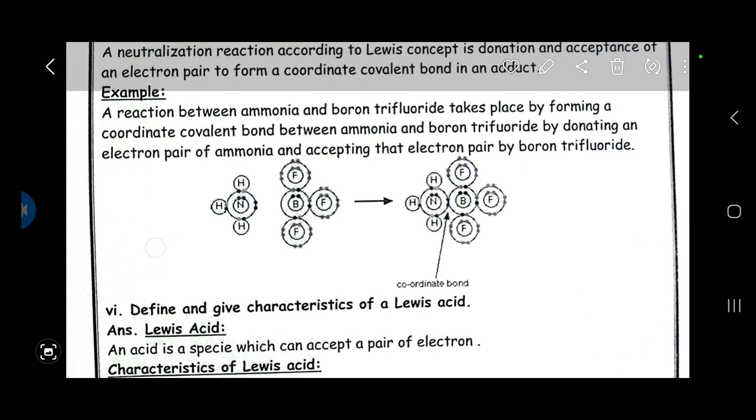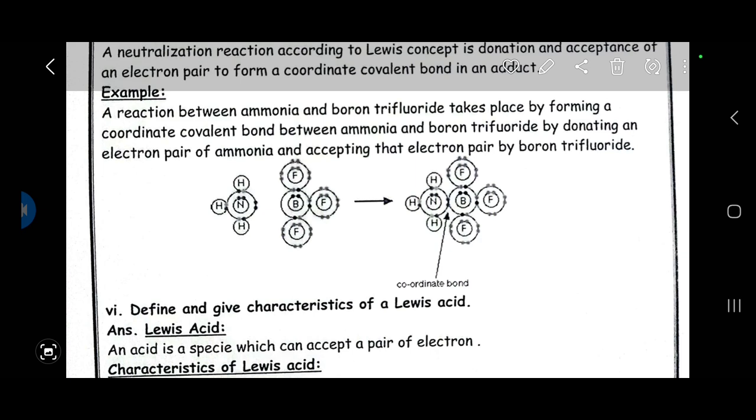that is called an adduct. You can see in the reaction between ammonia and boron trifluoride, nitrogen has an extra electron pair, that is a lone pair. It will be donated to boron in boron trifluoride, and as a result a coordinate covalent bond will be formed between ammonia and boron trifluoride, that is called an adduct.